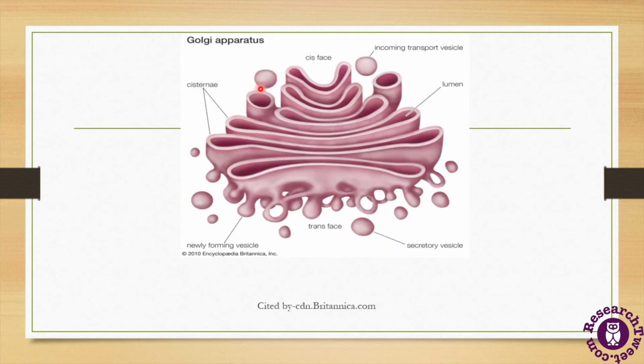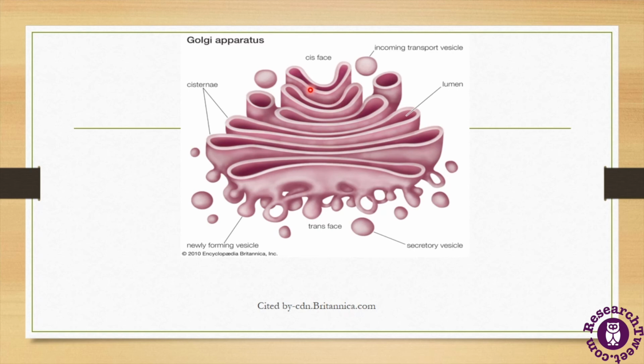So now in this diagrammatic presentation, we can see the structure of Golgi apparatus. So here we can see the cis phase of Golgi apparatus, which is near to the endoplasmic reticulum, and it also acts as a cis Golgi network or Gott's inverse. And here we can see this area is trans phase, which is furthest from the endoplasmic reticulum. And here we can see the secretory vesicles which perform the secretion, and of course we can see the formation of new vesicles from the trans phase.